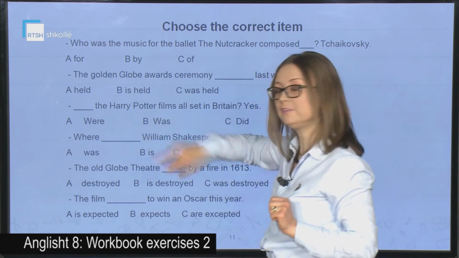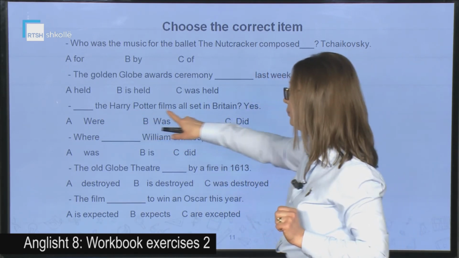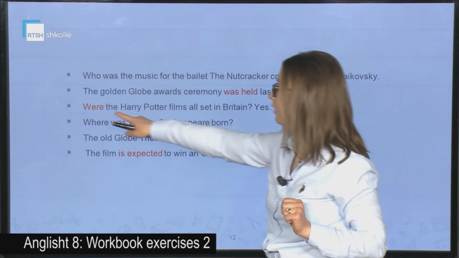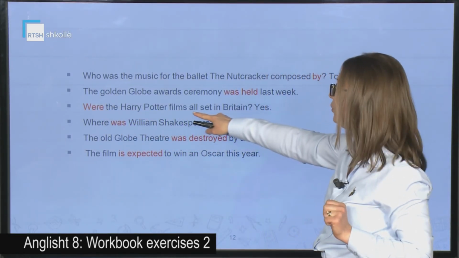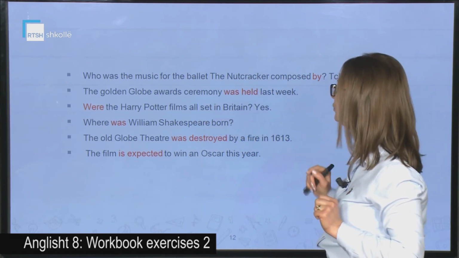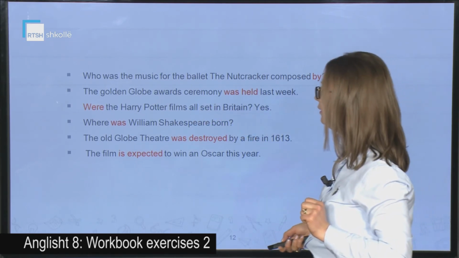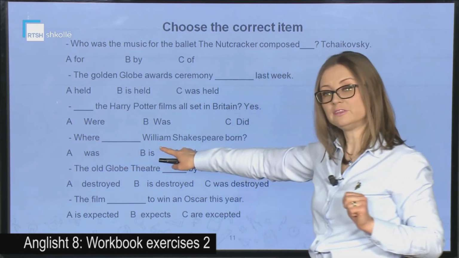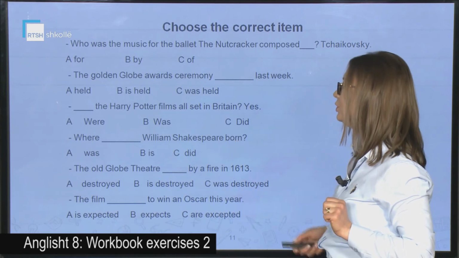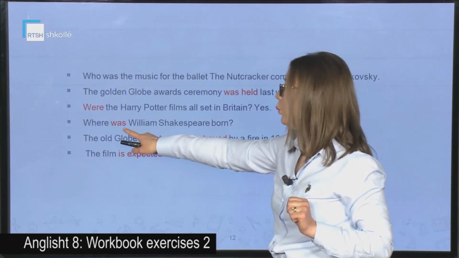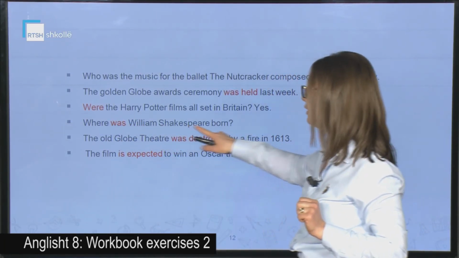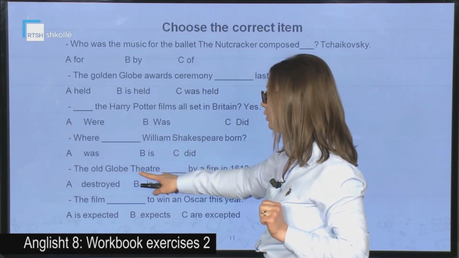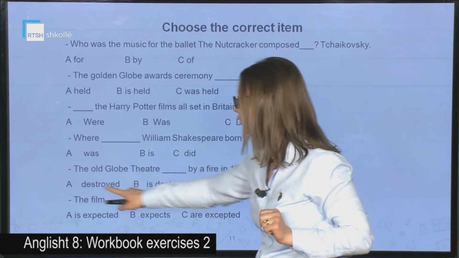We have again a missing verb here. The Harry Potter films all set in Britain? Yes. Where were the Harry Potter films all set? In Britain. Let's go on with the next one. Where? We have a missing verb here. William Shakespeare born? Where was William Shakespeare born? So let's go on. The Old Globe Theatre, and we have three alternatives.